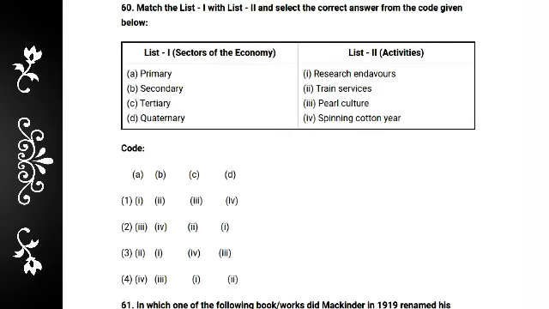In list one, primary is pearl culture, secondary is spinning cotton yarn, tertiary is the train service, and quaternary is research endeavors. So the correct answer is option 2.